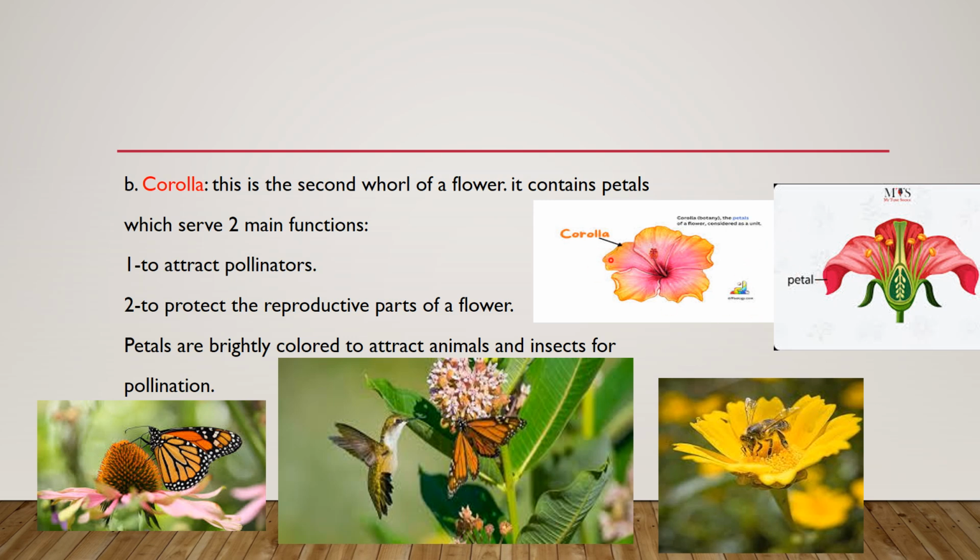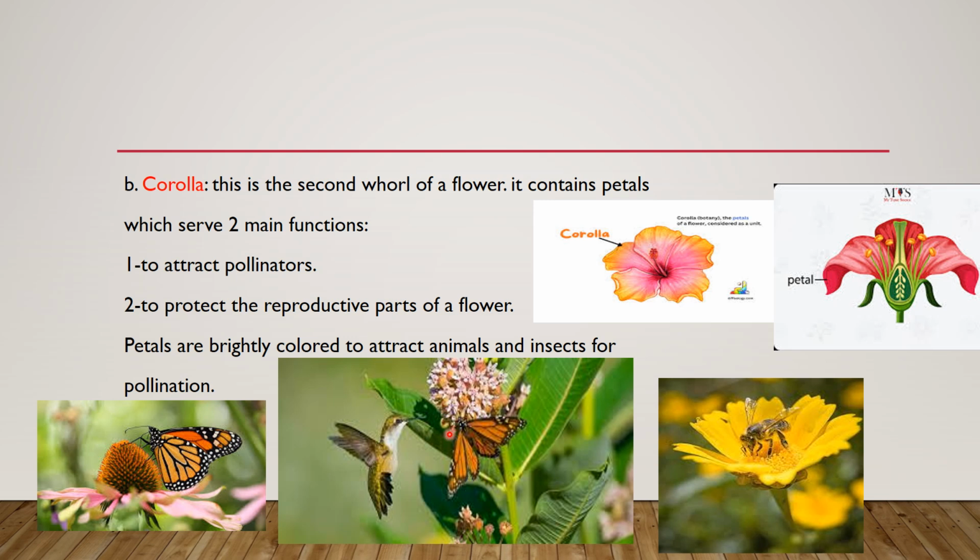As you see, the petals are always colorful, so they serve 2 functions for the flower. Number 1 is to attract the pollinators, as you see in the picture below. This is an example of a pollinator. This is a bee, so it's a pollinator for the flower.